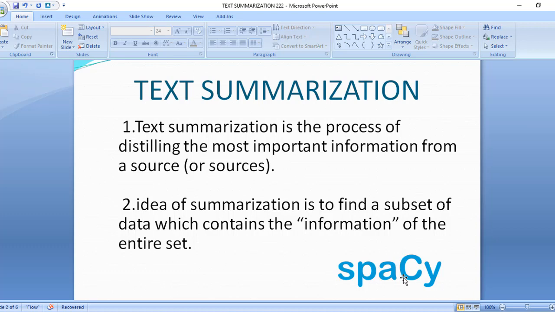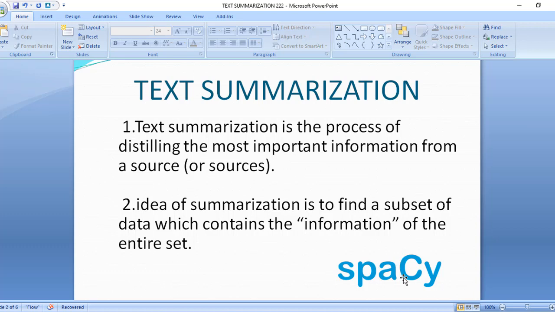The idea of summarization is to find a subset of data that contains the information of the entire set. That means it is a process of shortening the text document with software. Here we are doing automatic text summarization.